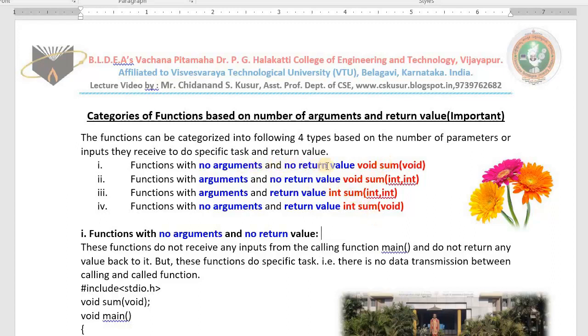Functions with no arguments, no return value. These functions will not take input. These functions will not give us the value back, but they do the work.